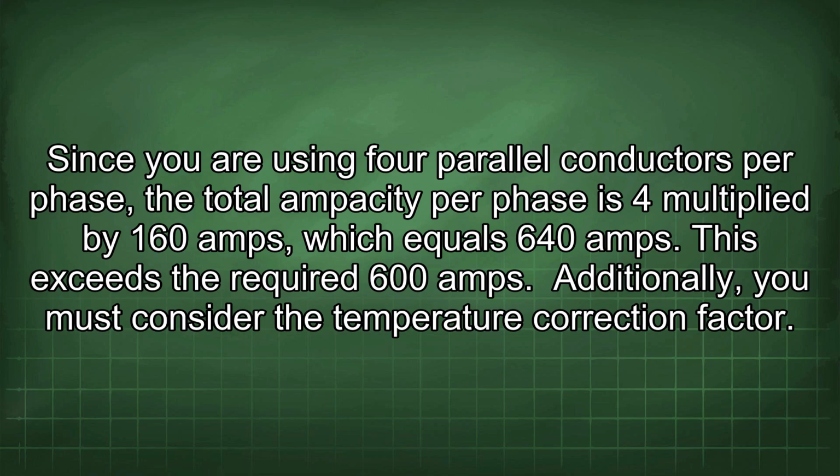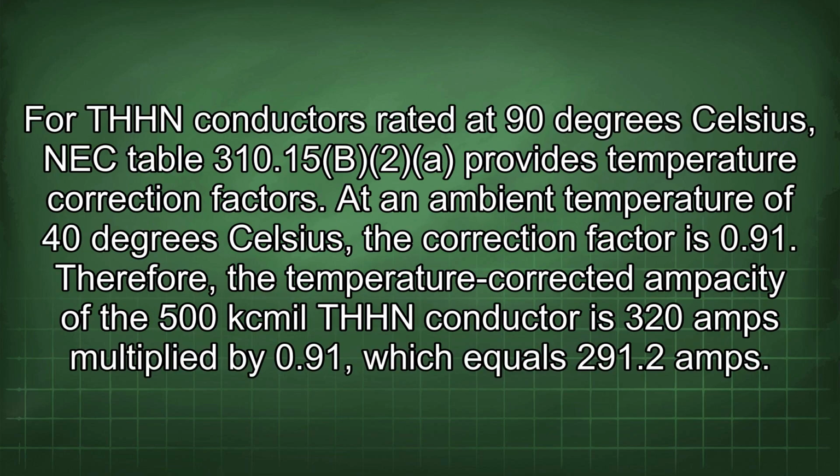Additionally, you must consider the temperature correction factor. For THHN conductors rated at 90 degrees Celsius, NEC Table 310.15(B)(2) provides temperature correction factors. At an ambient temperature of 40 degrees Celsius, the correction factor is 0.91. Therefore, the temperature-corrected ampacity of the 500 kcmil THHN conductor is 320 amps multiplied by 0.91, which equals 291.2 amps.